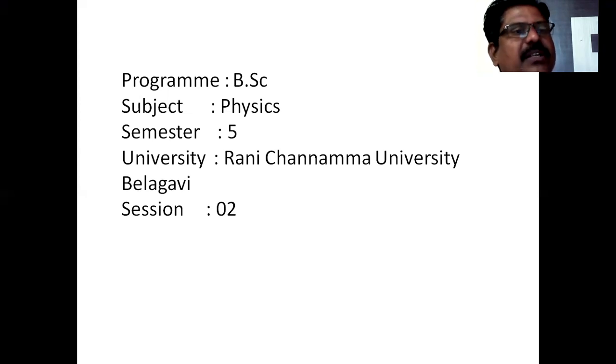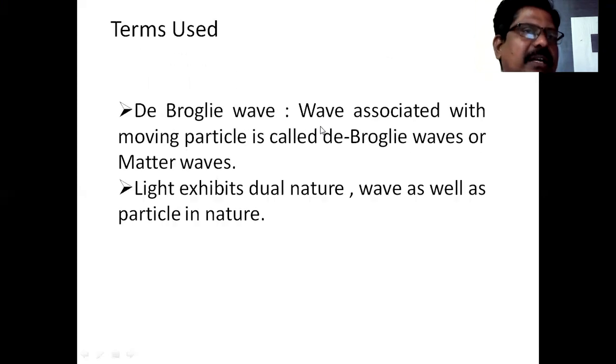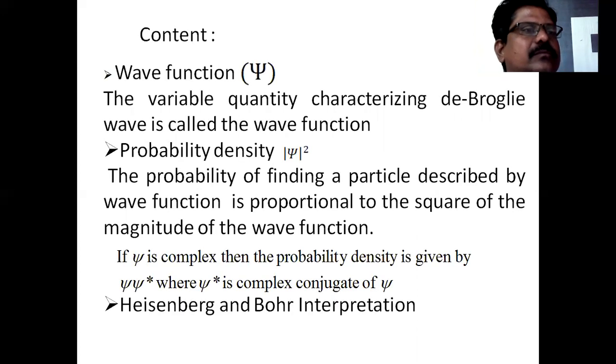This is something I told in my first class. In this class, we will discuss the wave function and its significance. The meaning of the wave function I already mentioned in my first class; now we will discuss the physical significance of this wave function. As I said in the previous class, the variable quantity characterizing de Broglie waves is nothing but the wave function.